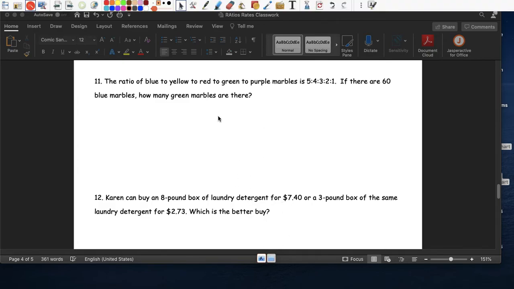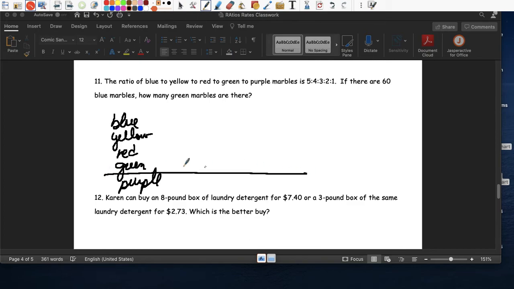Okay. So 11 says the ratio of blue, yellow, red, green, purple is 5, 4, 3, 2, 1. If there's 60 blue marbles, how many green marbles are there? Okay, so we need to do blue, yellow, red, green, and purple.